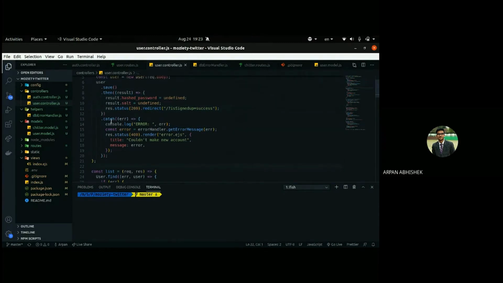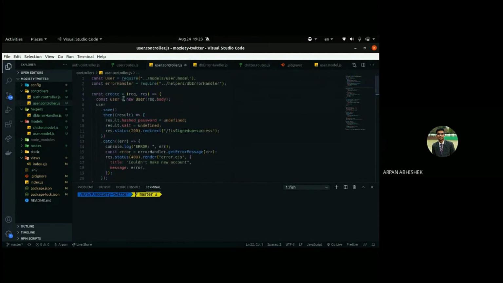So this was all about creating a new user. To create a new user, we need to create a new instance of the user by passing the required fields, which will be inside the body of the request, and we'll call dot save on that to save it to the database. That's all it takes to create a new document inside a database. I hope that's fine.